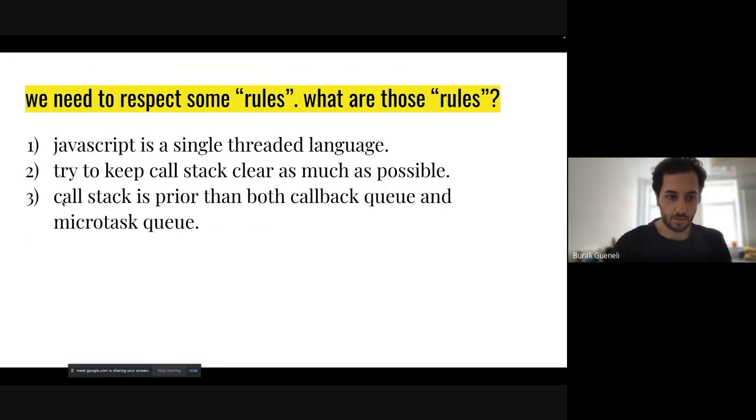We have this third one. The call stack is paired with both the callback queue and the microtask queue. These queues, I will come to those in a second in the next slides. These queues are for our tasks that we want to push into the call stack to execute. But these will come from browser features like timer or XHR. So we will place them in some queues, but since the call stack has priority over those queues, we will execute our stuff inside of the call stack, and then we will take some stuff from here.